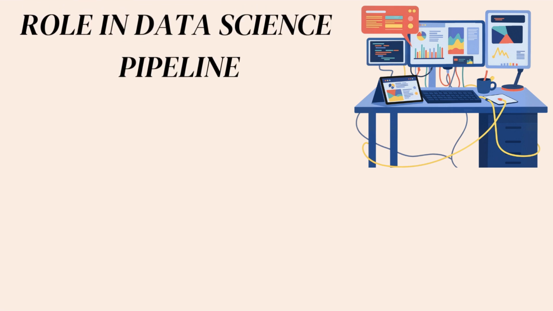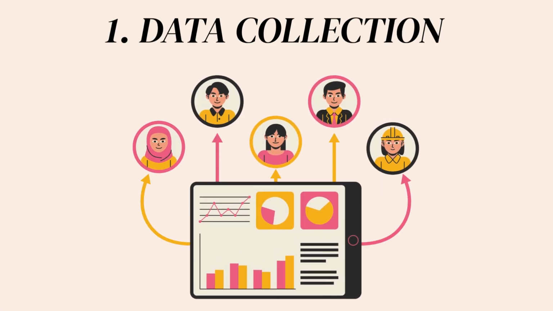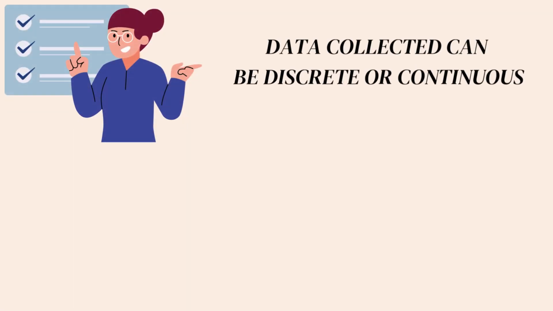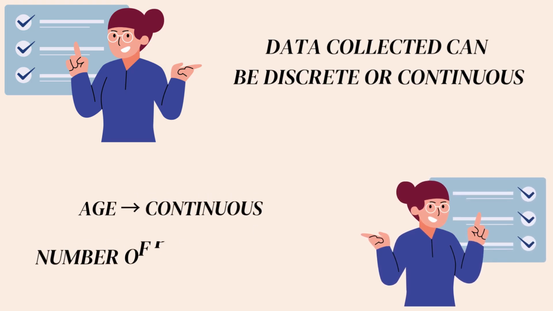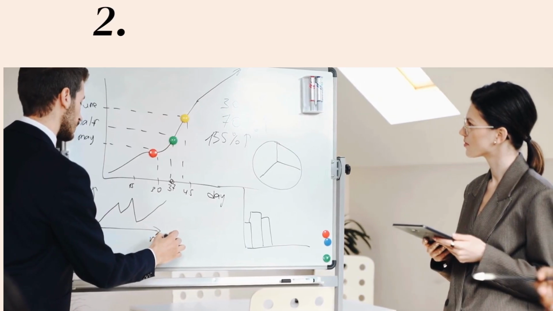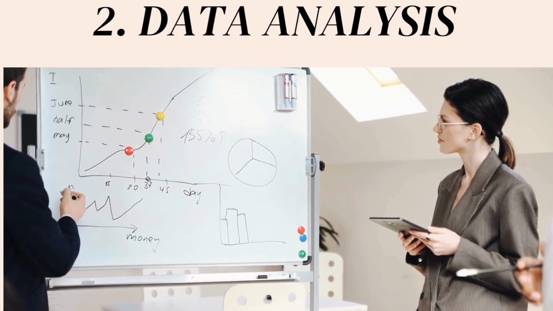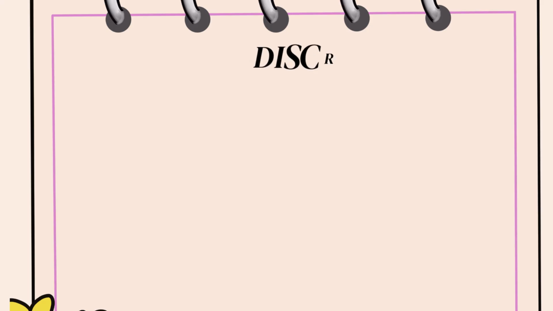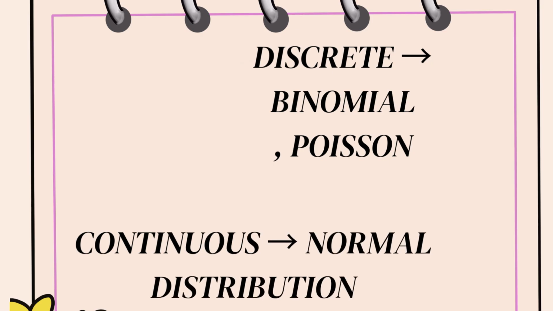Next part is the role in the data science pipeline. Random variables play an important role in a data science pipeline. Data collection is the first one. Data collected can be discrete or continuous. Example, age is continuous and number of purchases is discrete. Second one is data analysis. We use probability distributions to understand the data. Example, for discrete we have binomial or Poisson, and for continuous, the normal distribution.